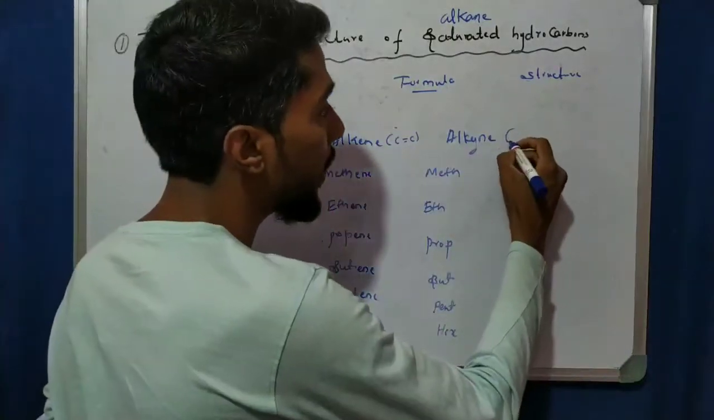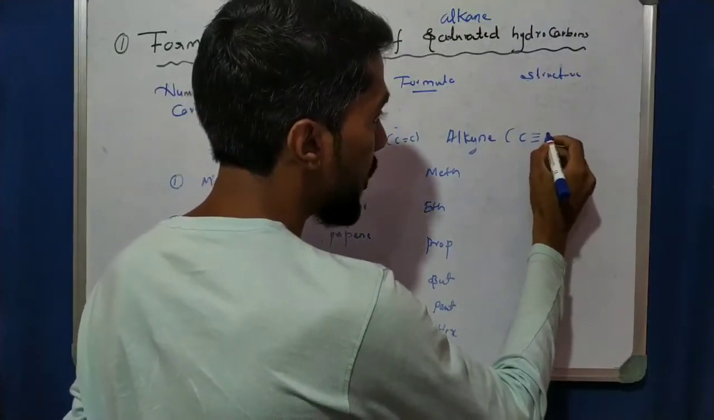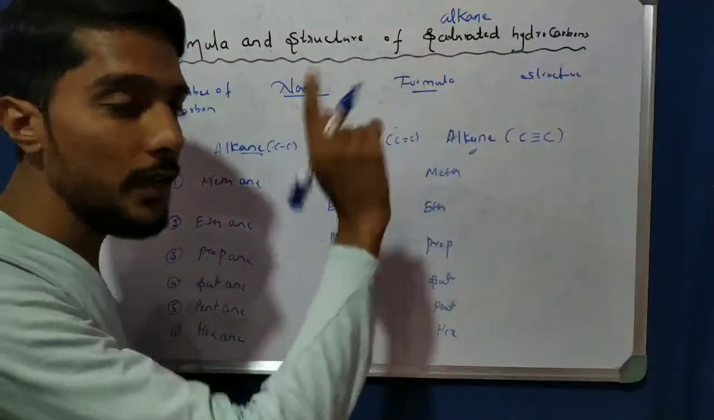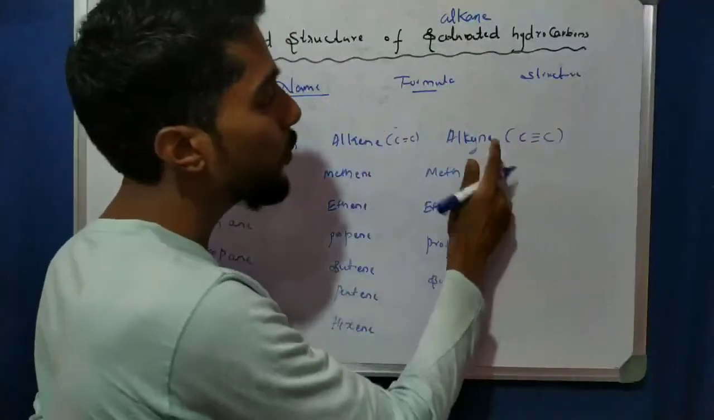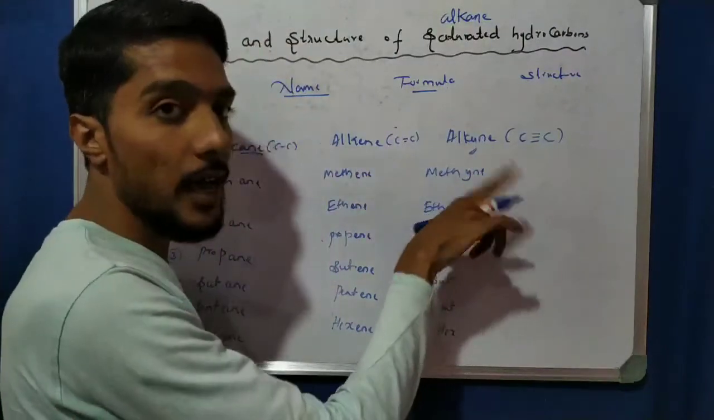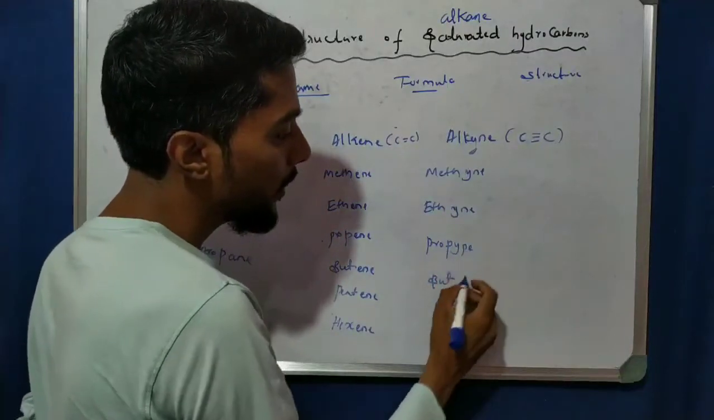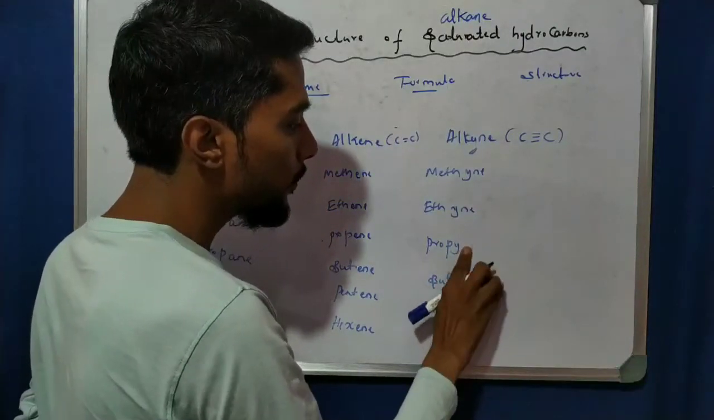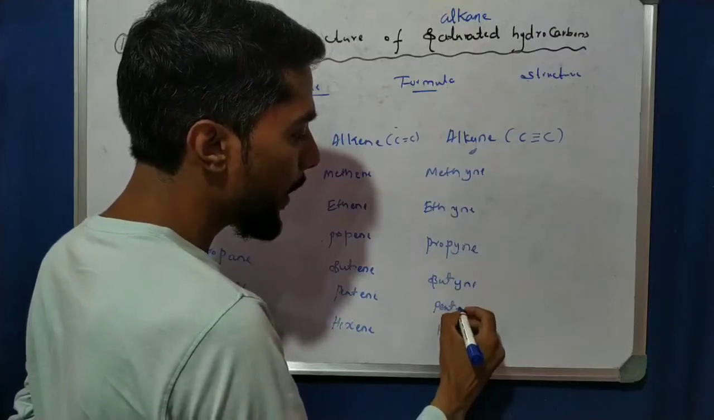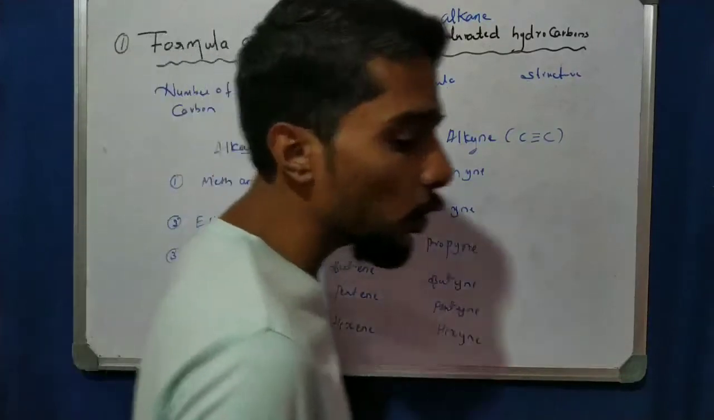Now if we observe a carbon triple bond in the structure of the compound, in that we use meth for 1, correct? But because of this triple bond we use YNE. So it is called methyne, ethyne, propyne, butyne, pentyne, hexyne, YNE. So like that we have to change it.